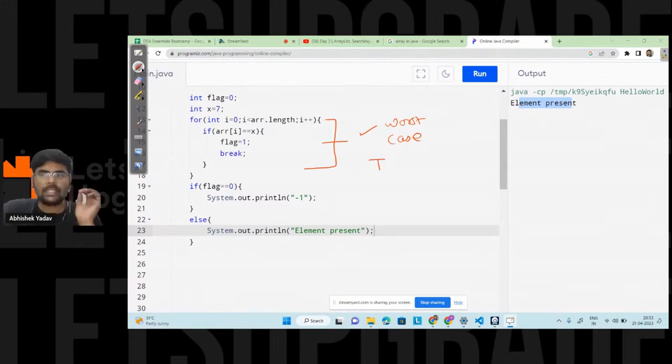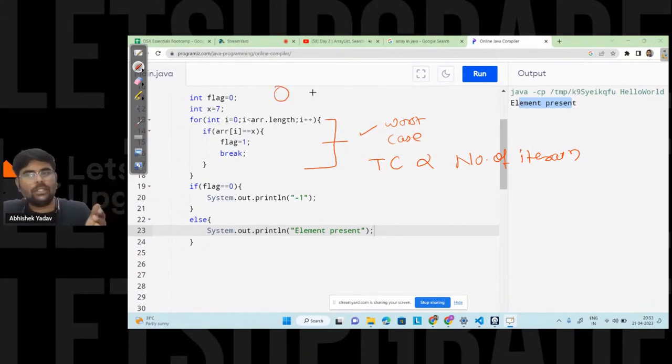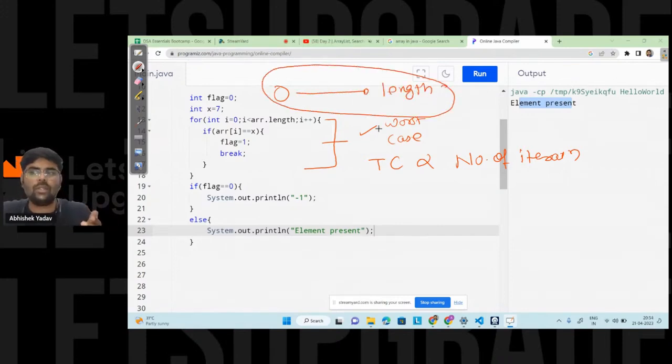And we have discussed time complexity is directly proportional to the number of iterations, right? So if the element is not present, or if the element is present at the last index, I have to start from 0 and go till the length of the array. So in the worst case scenario, I have to execute the body of the for loop length of the array times, that is n times.